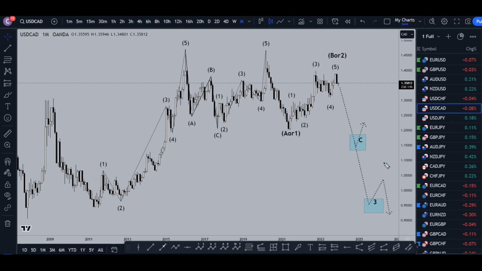Today is Wednesday, December 6th, and I'm going to be analyzing the US dollar Canadian, starting on the monthly, working my way down to the 1 hour time frame.